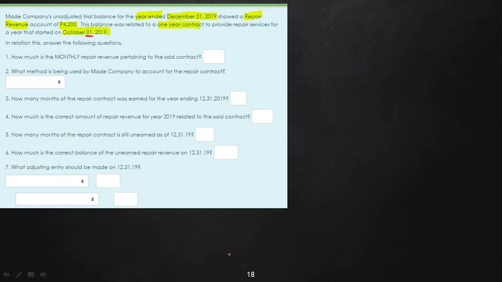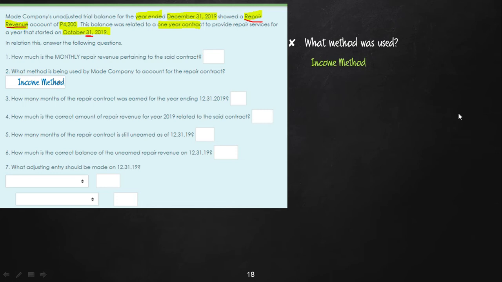Okay, now for us to be able to answer the 7 questions, we just have to go through the usual process that we had. Number 1, what is the method used? If you would see in the problem, it said here, showed a repair revenue account. So we already know that the method used is the income method. If it is the income method, the rule is that in the adjusting entry, you will recognize the liability. So there's the answer, income method, the answer to question number 2.